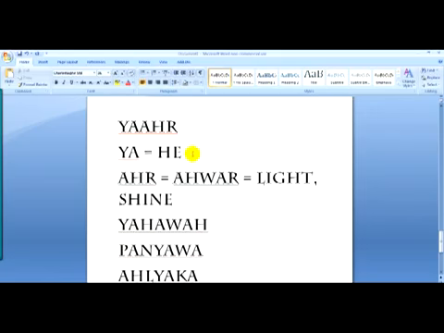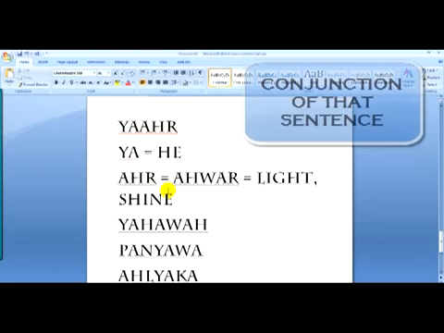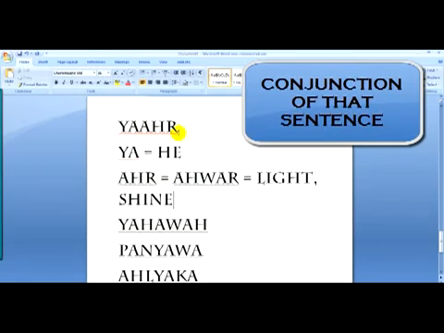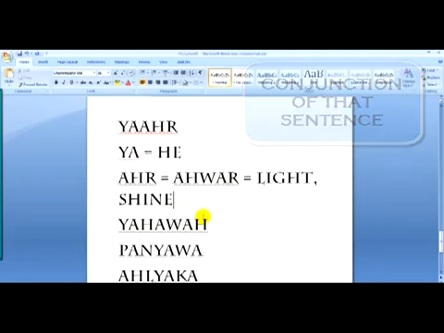All right. And then remember what I said to you, brothers: when you have a word conjunction, which is more than one word in one sentence, sometimes certain letters drop. You get rid of certain letters just to make the conjunction of that word. So your R is Yah is He, and R, which is a war, is light or shine.